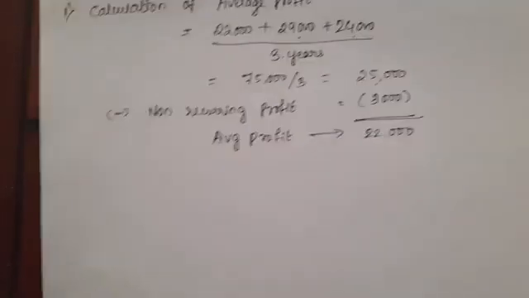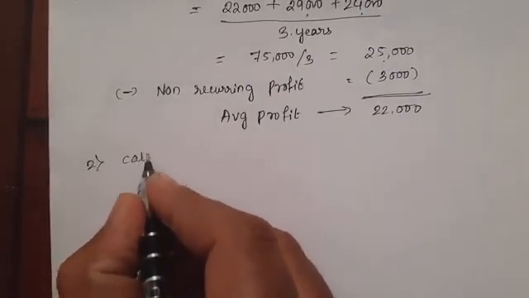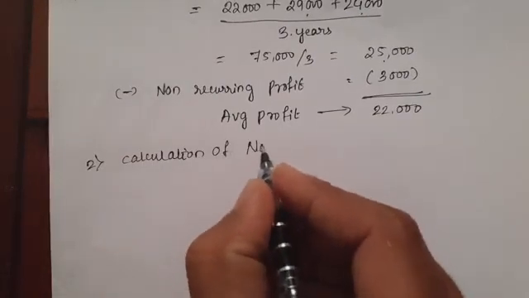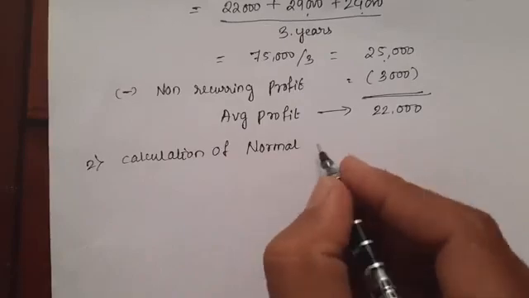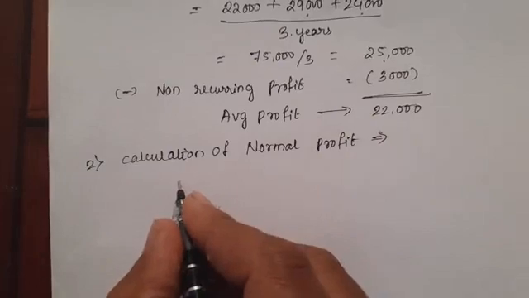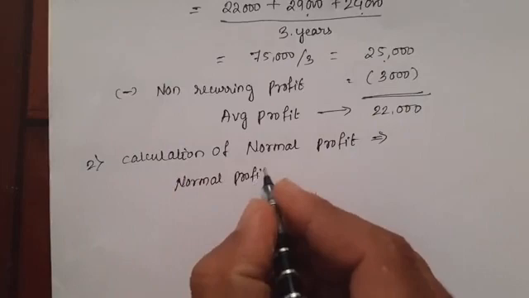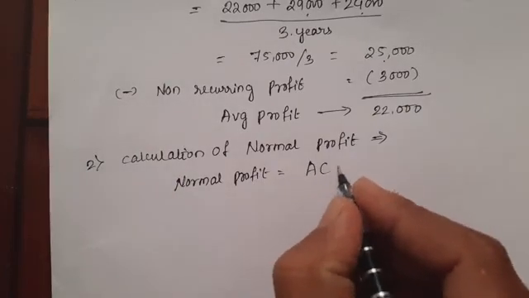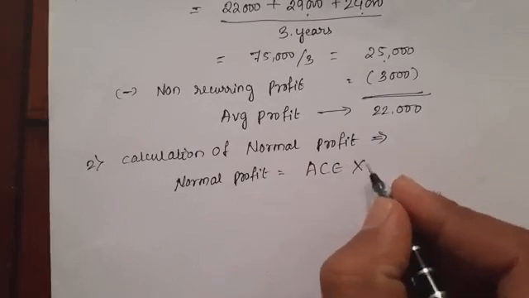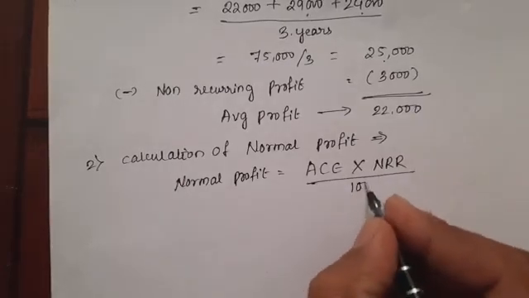Then the second step is calculation of normal profit. Here normal profit equals average capital employed, ACE, nothing but average capital employed, into normal rate of return divided by 100.